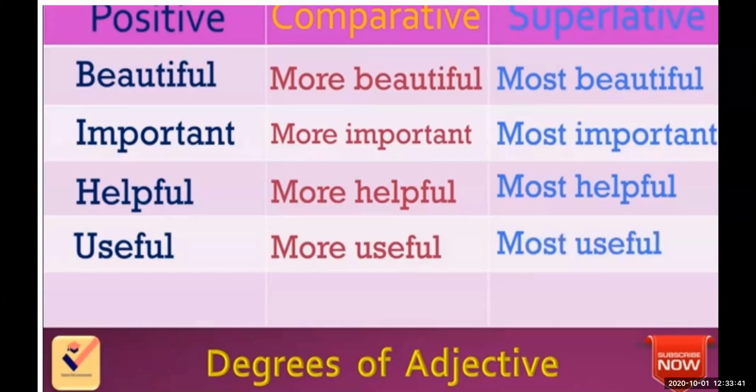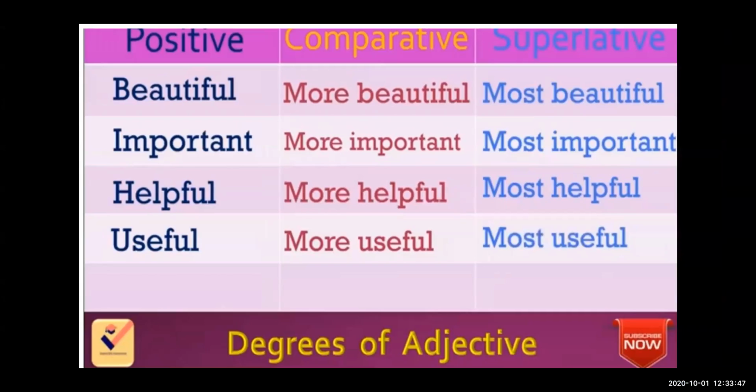When I talk about beautiful, I will not say beautifuler. I'm not going to add er over here in the comparative. But what I'm going to add to beautiful in the comparative degree is more. Which word am I going to add? I'm going to add more.